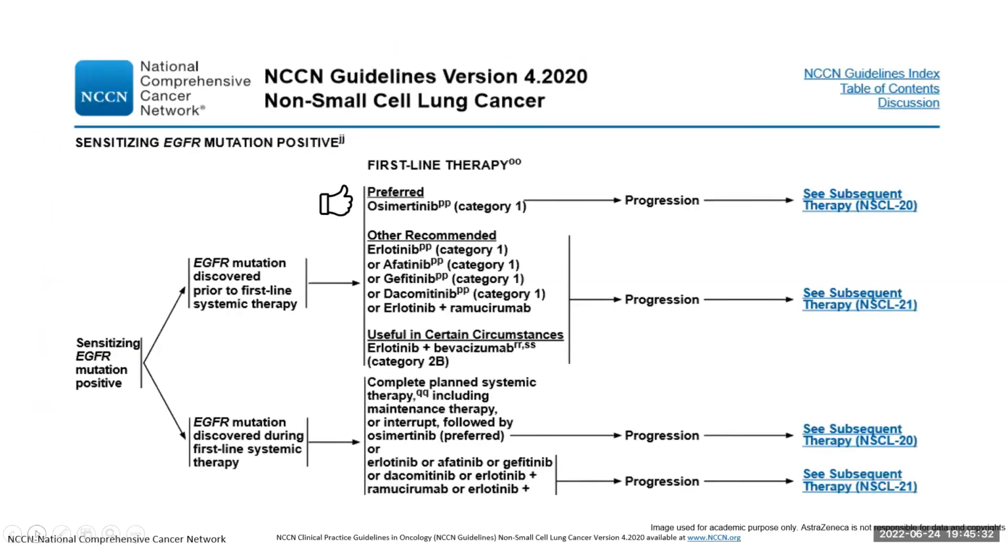Even if we see the NCCN guidelines, although NCCN pleases everyone, they have given all the TKIs, first generation, second generation and third generation TKI, as first line options, and all are category 1 options. But still, if we see here, they have given osimertinib as the preferred choice out of all TKIs. Next slide, please.